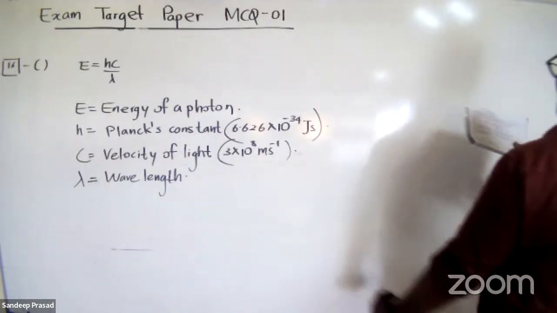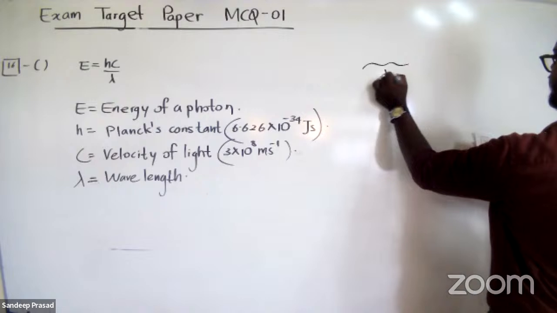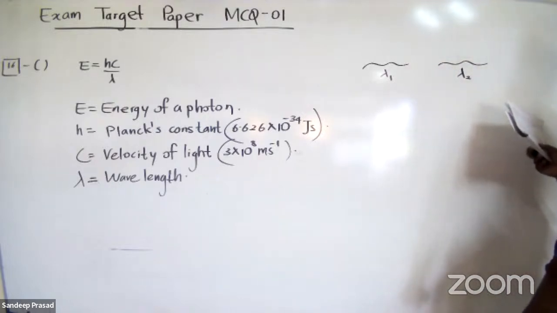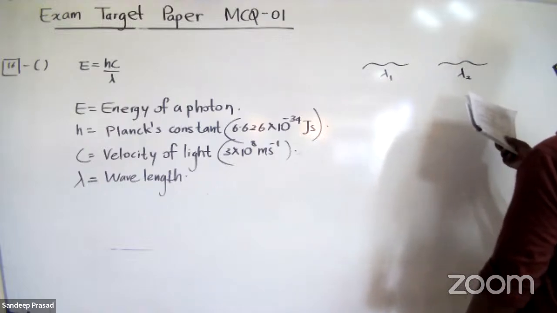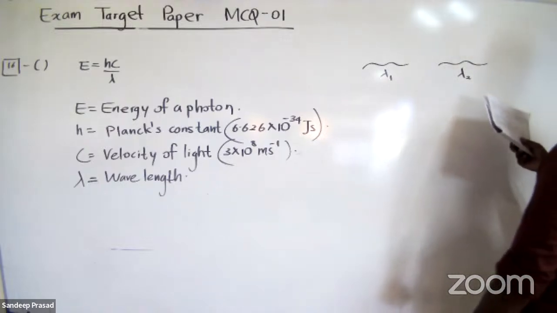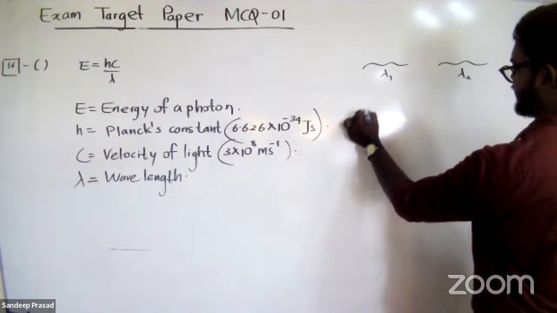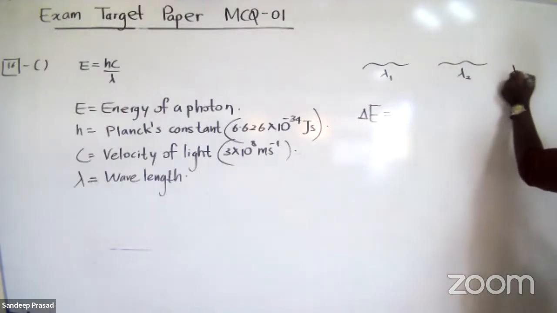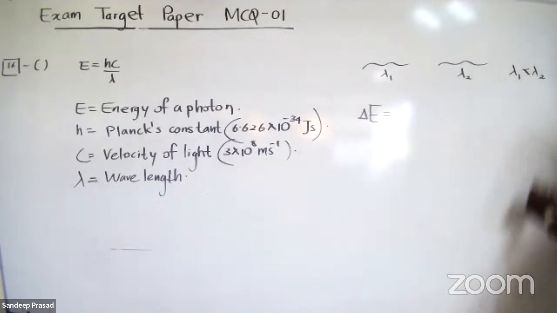So they have given that there are two waves, lambda 1 and lambda 2, corresponding to the visible light region. So they're asking energy range. Energy range means the energy gap, delta E, right? And they have given that lambda 1 is less than lambda 2.